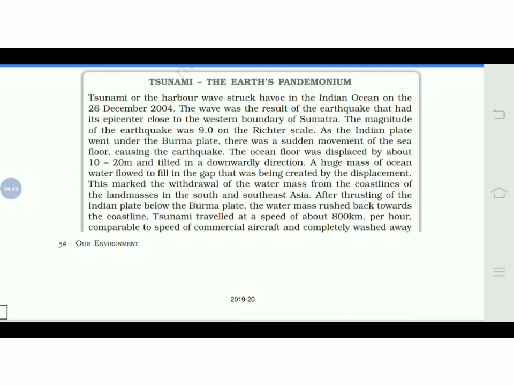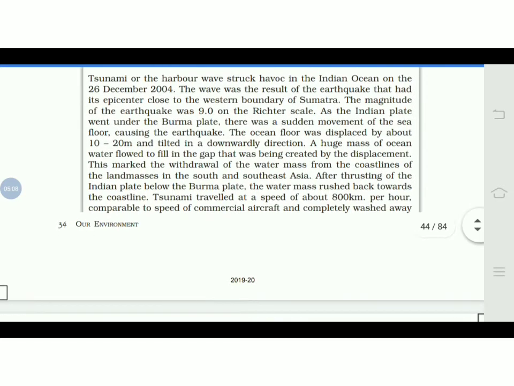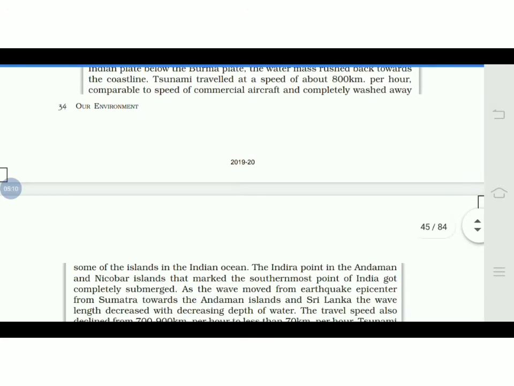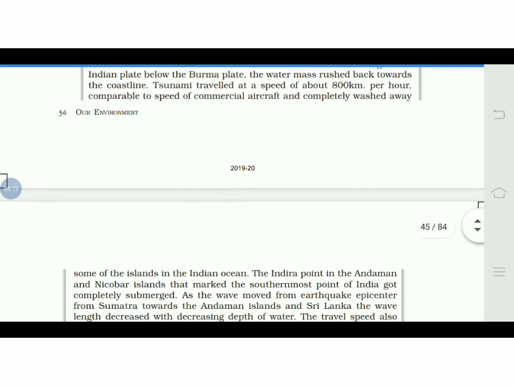This marked the withdrawal of the water mass from the coastline of the land masses in South and Southeast Asia. After the thrusting of the Indian plate below the Burma plate, the water masses rushed back towards the coastline. The tsunami traveled at a speed of 800 km per hour, comparable to the speed of a commercial aircraft, and completely washed away some of the islands in the Indian Ocean.